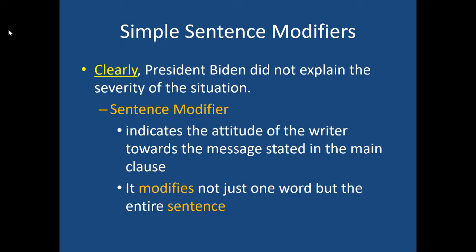In this particular sentence, you imagine that President Biden went up to the podium and he explained the situation and tried to explain how severe it was, but he didn't necessarily explain how really severe it was. And so therefore we're saying clearly he didn't explain the severity of the situation. Maybe he downplayed it a little bit. And so we have this attitude of the writer when we put a comma after that adverb.